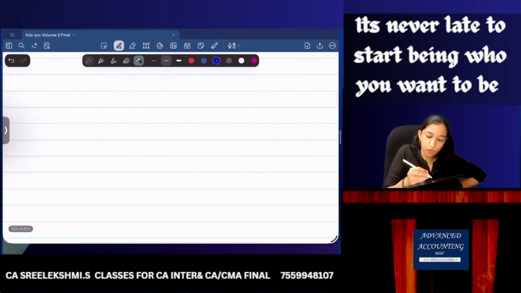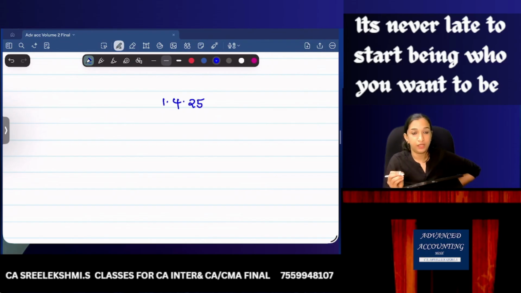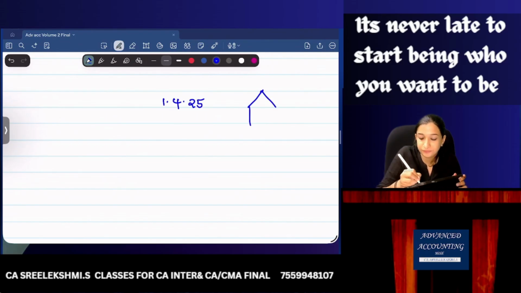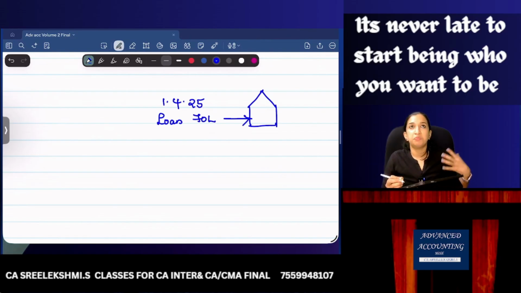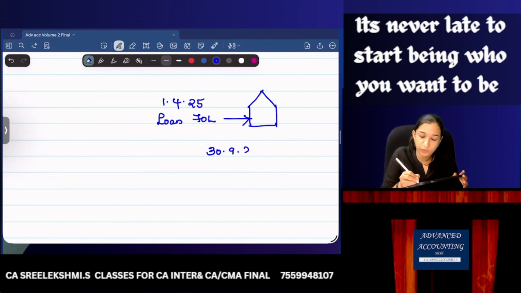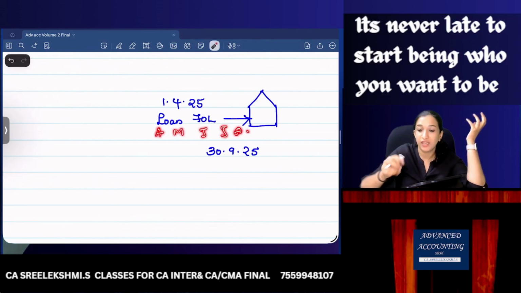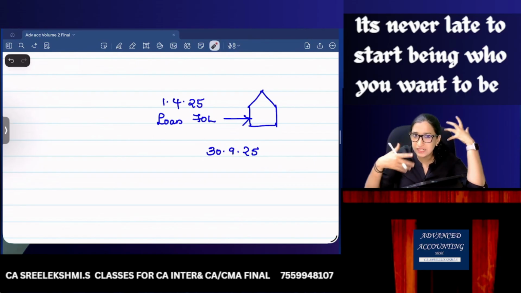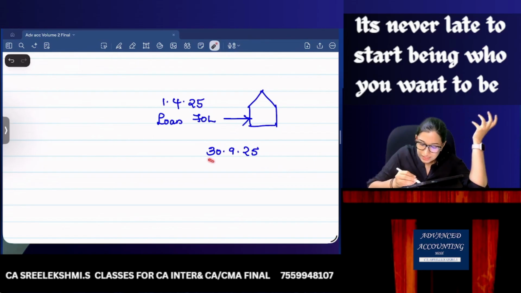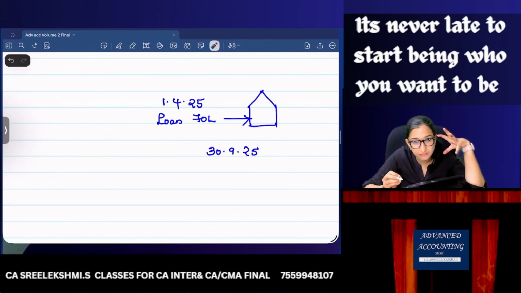I have taken a loan on 1st April 2025 for the construction of a building. 70 lakhs I've taken for the construction of this building. But I could start the construction only on 30th September 25. So, can I capitalize the interest for April, May, June, July, August? Or should I commence capitalization only from this date?